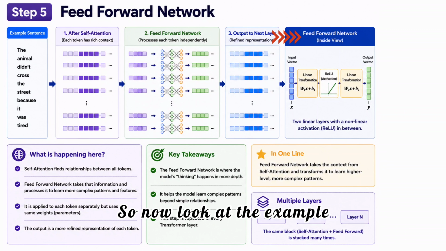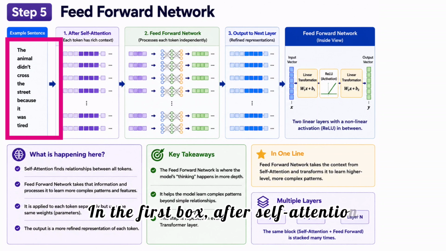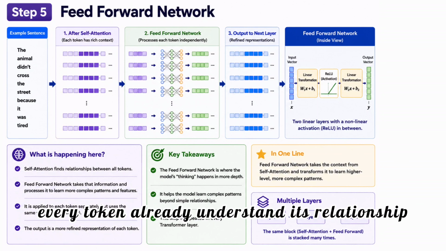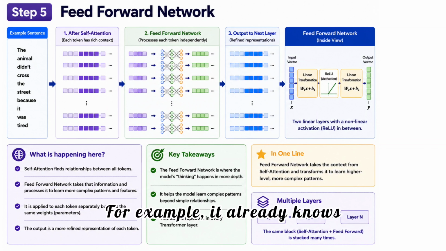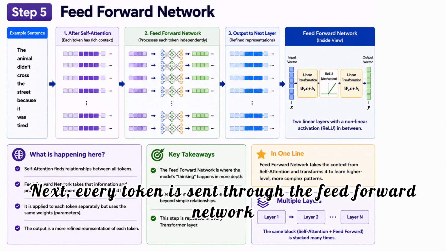So now look at the example in the middle. Our sentence is, "The animal did not cross the street because it was tired." In the first box, after self-attention, every token already understands its relationship with the other words. For example, it already knows that "it" refers to "animal". Next, every token is sent through the feed-forward network.